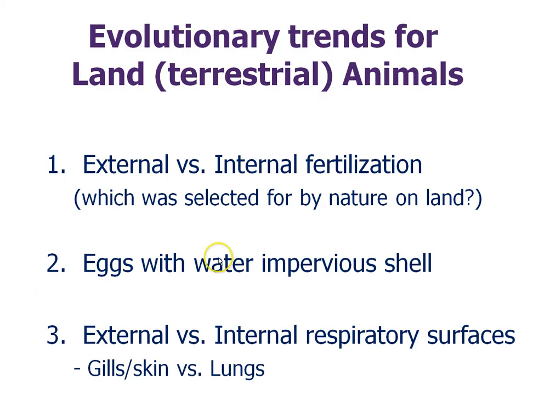So what are some evolutionary trends for land animals, terrestrial animals? Well, internal fertilization is selected for on land because if the sperm and egg are outside the body, they dry out. You're not going to be able to do that in a dry land environment, because once that fertilized egg dries up, it's going to die.